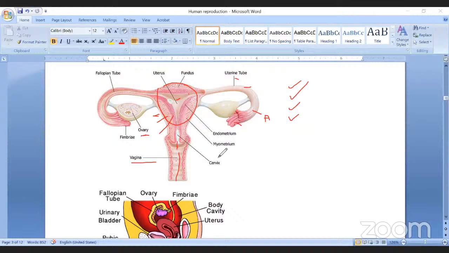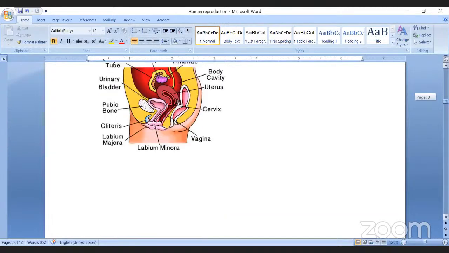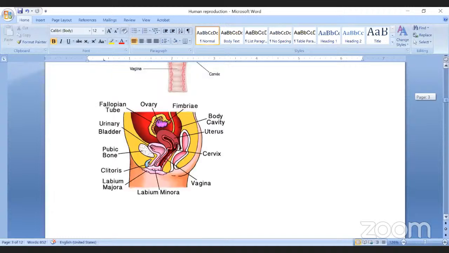Then the last one, the female accessory genital glands and the external genitalia. To know that, we go to another diagram here. This is a side view of the female reproductive system. In this diagram, we are going to identify those glands and also other parts. There are three accessory genital glands.